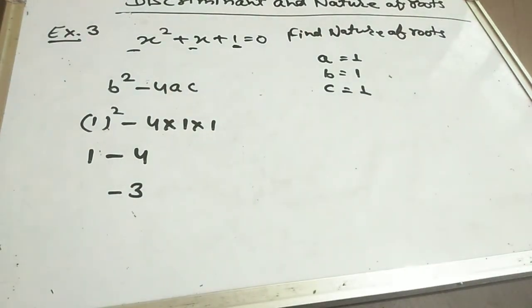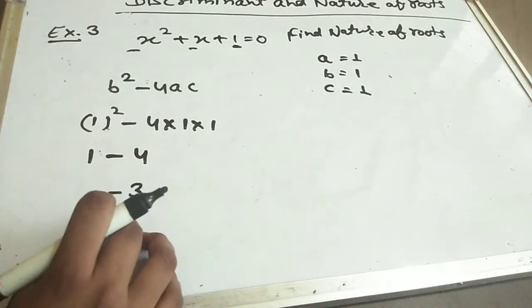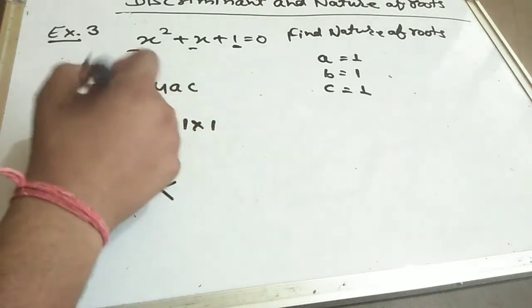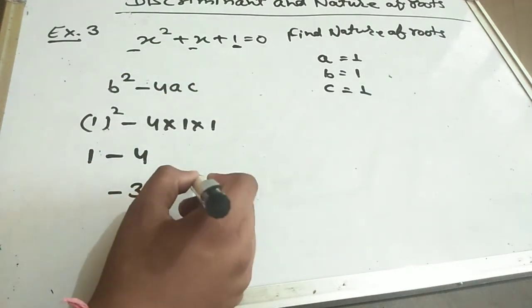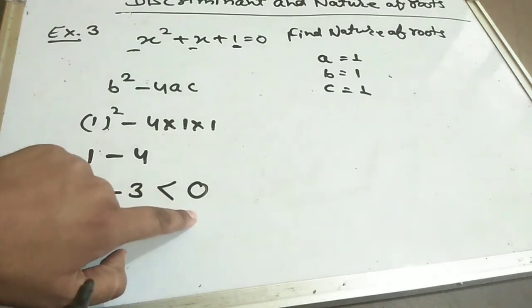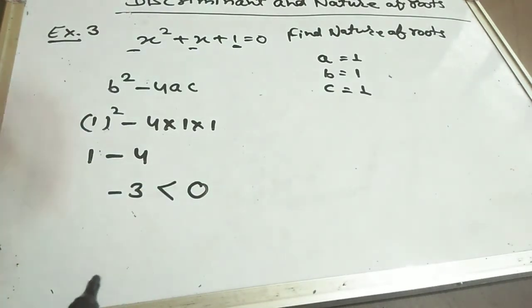So students, b square minus 4ac is minus 3. So it means the value of b square minus 4ac is less than 0. Minus 3 is less than 0. Yes or no? Very good.